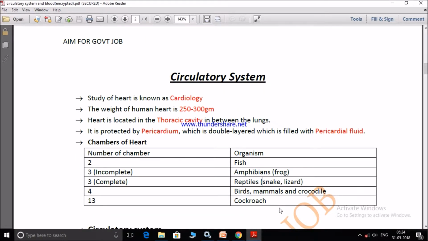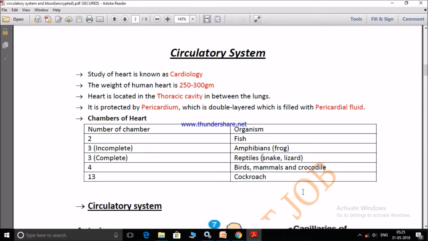13 chamber heart is for cockroach. Cockroach and crocodile were asked in previous year question.